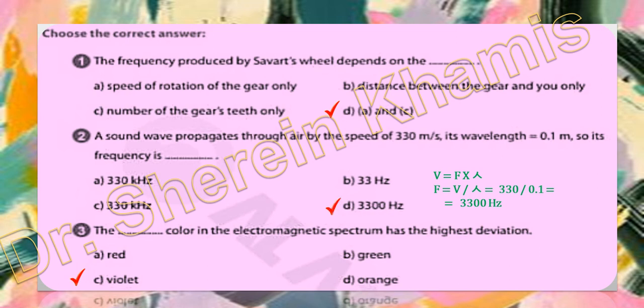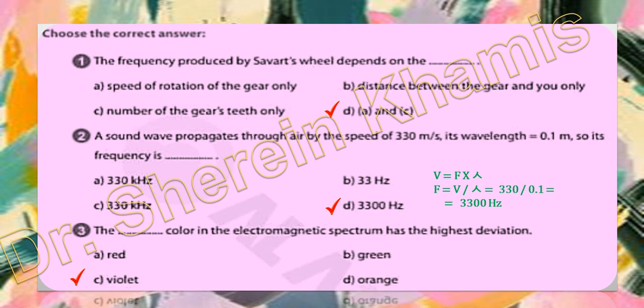Okay, the last question: which color component of the light makes the highest deviation in the electrospectrum? Making the highest deviation means that it takes a long time to appear, so it will appear last. So we have the violet color. The one that has the highest deviation will be the violet. The one that has the lowest deviation will refract first and appear first, so it will be red.